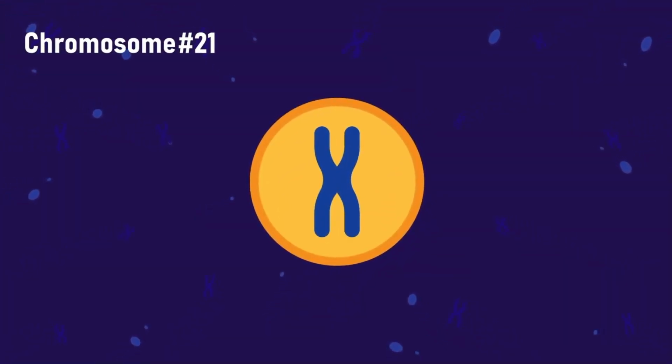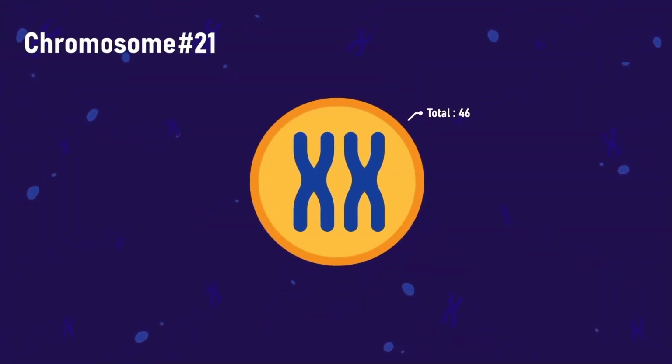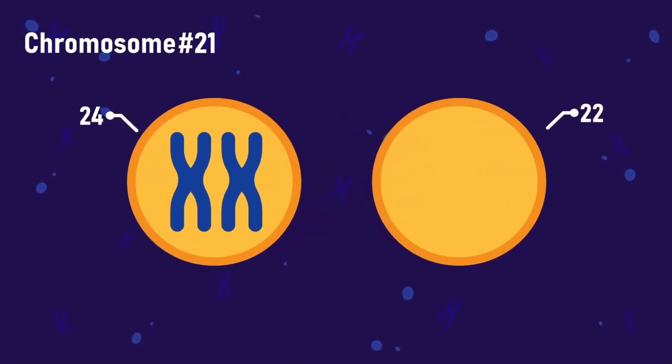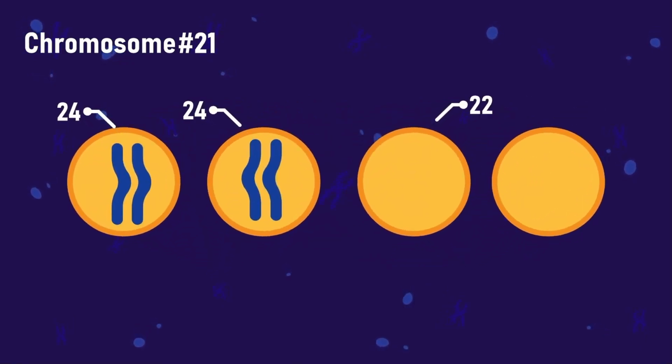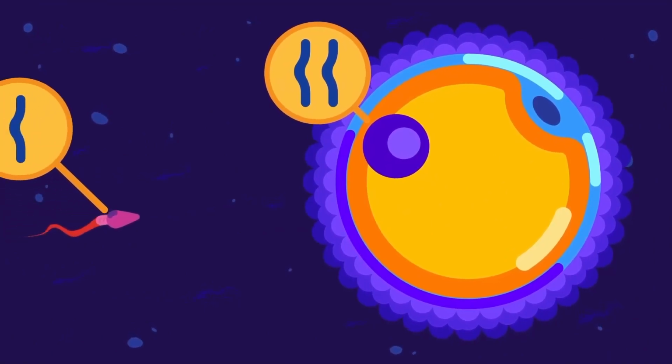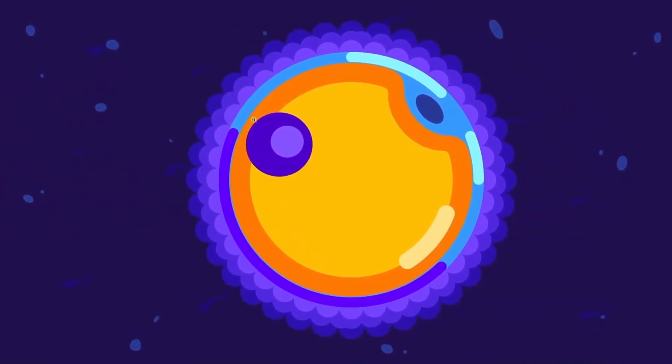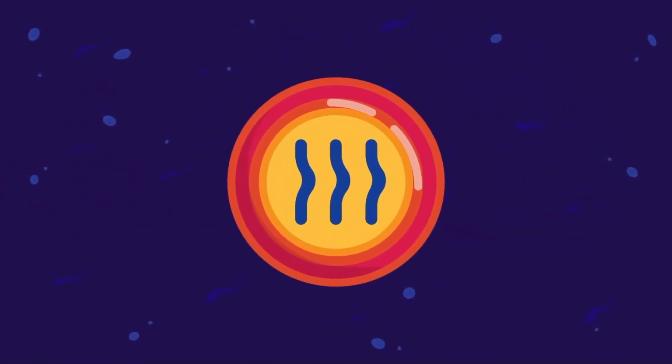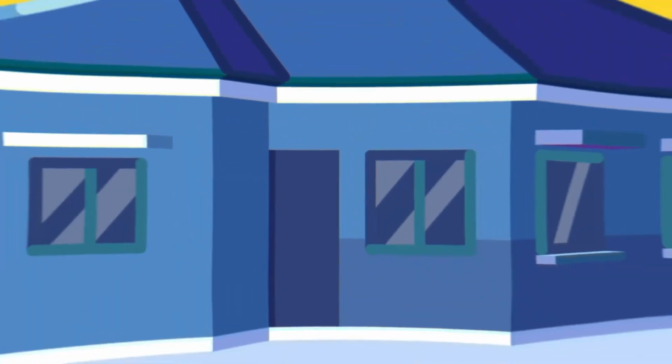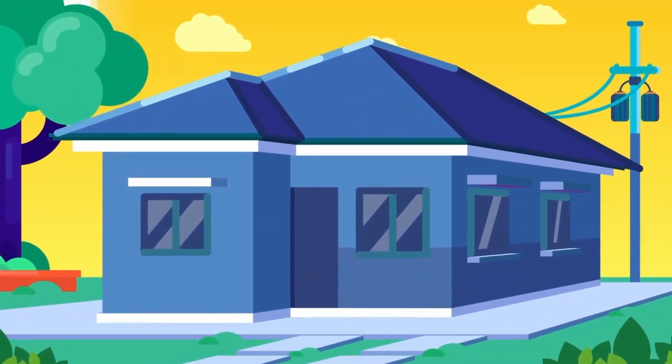Sometimes the process of gamete formation goes wrong. In one particular case, a gamete may carry 2 copies of the 21st human chromosome. If this gamete is fertilized by a normal gamete, then the zygote which results will have 3 copies of chromosome 21. This results in the disorder known as Down syndrome.